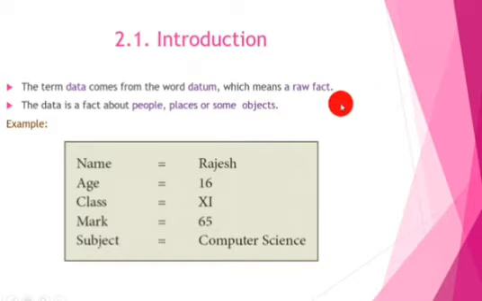Now you can see this example about data. What are the variables here? Name, age, class, mark, subject. These are all known as variables.